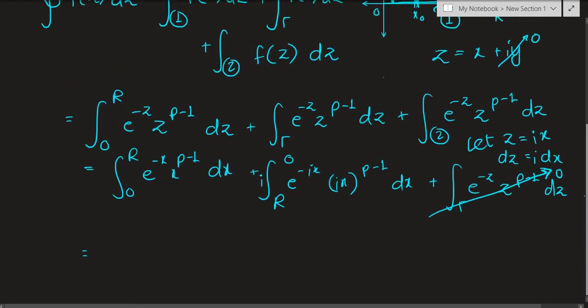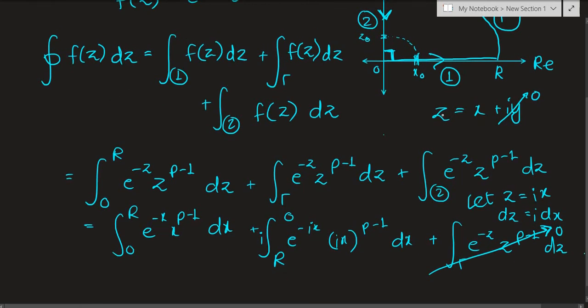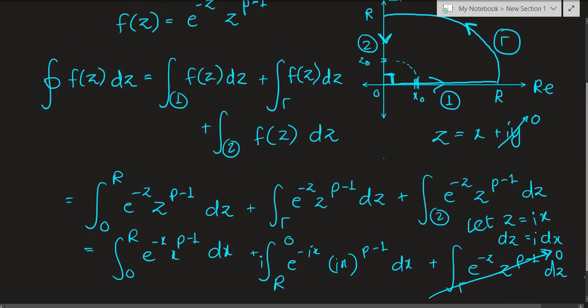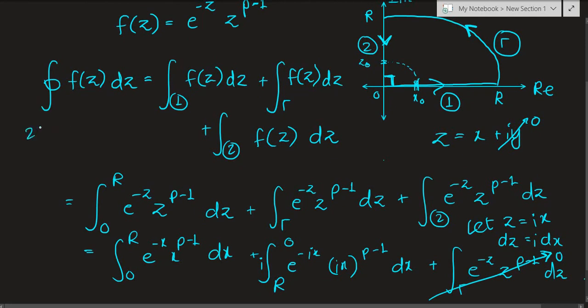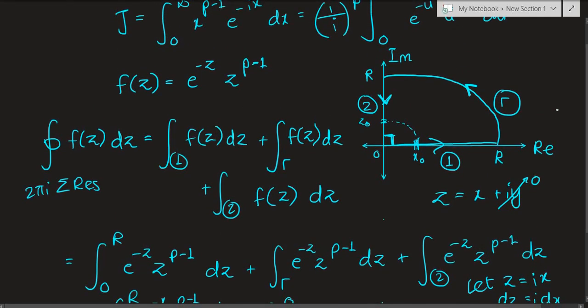Now what is this contour integral equal to actually? If you remember residue theorem, this contour integral was just equal to 2 pi i times the sum of residues. And residues were basically calculated from the pole values. So basically the values where the function blows up to infinity or just becomes undefined. But are there any poles over here? Are there any such values of z where the function becomes undefined?